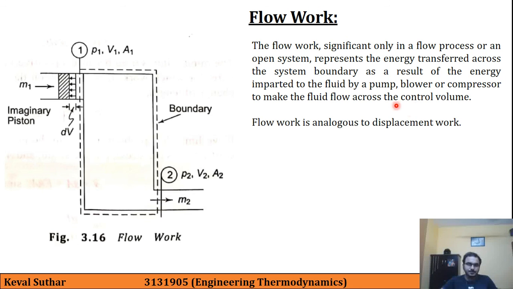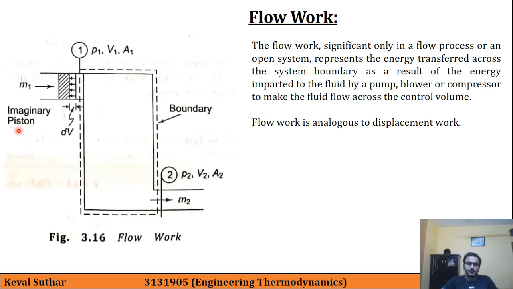So here, if you see in this figure, this is an open system in which mass is entering the system here, and here the mass is exiting the system. Let us say that m1 mass is entering and it is shifting this imaginary piston.